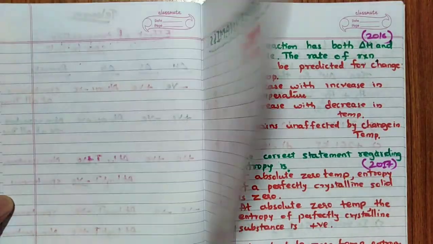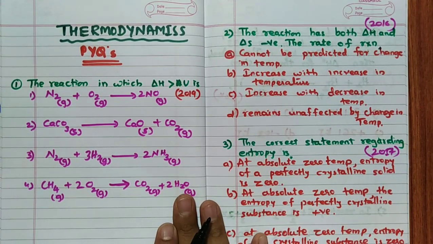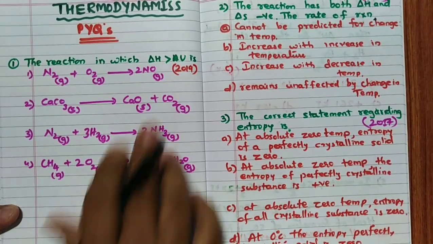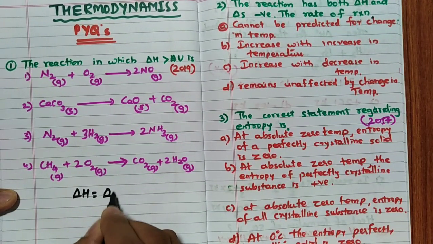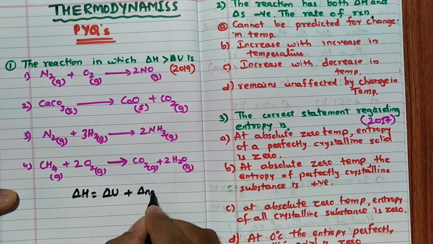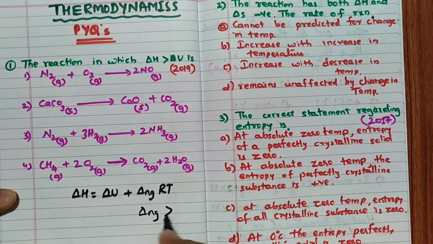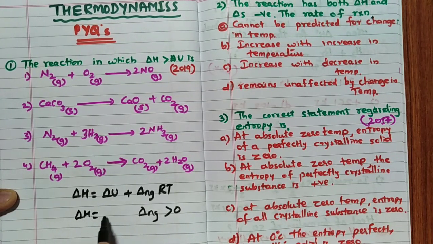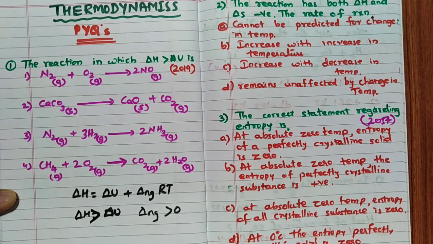Yes, now we will discuss PYQs of thermodynamics, previous year questions. Very simple. First we will see the reaction in which delta H is more than delta U. What is the formula? Delta H is equal to delta U plus delta Ng RT. Now if delta Ng is more than 0, then definitely delta H will be more than delta U.